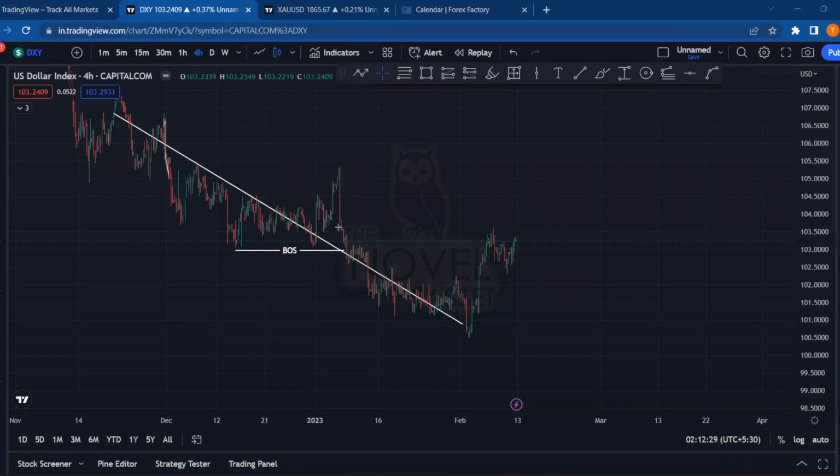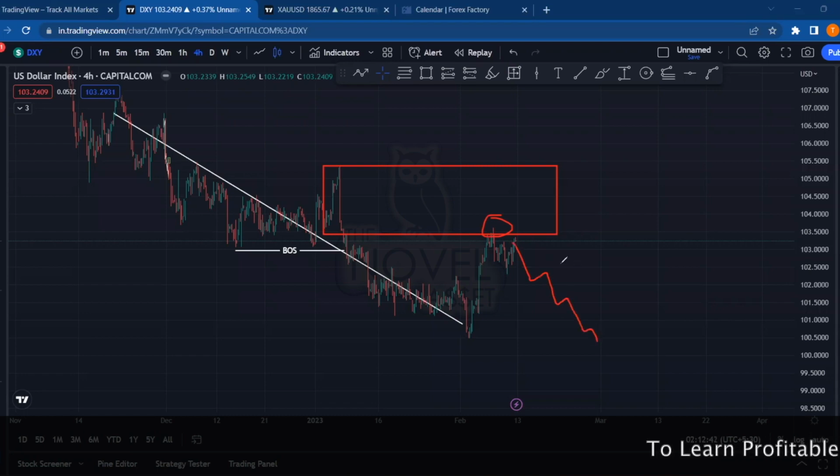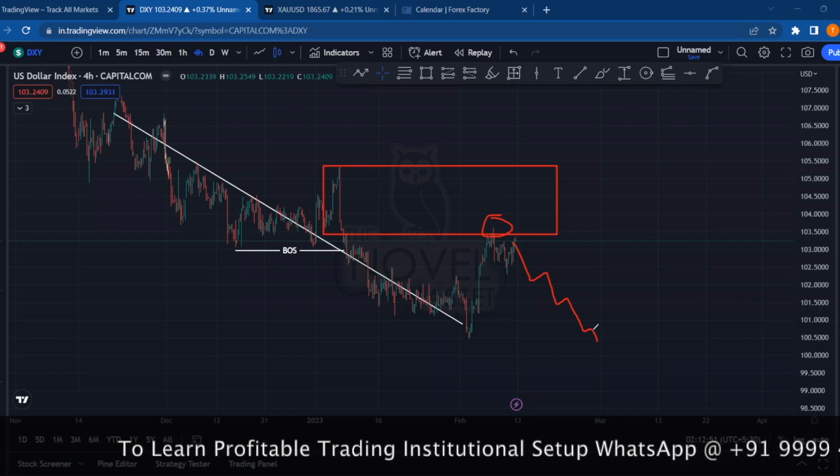So what we can understand is that this is the last bearish order flow which has been mitigated by the price this week. Okay, since the price has mitigated it, we are expecting a bearish rally on the USD index on the news date. So as soon as the news releases, we can expect bearish momentum in the prices of the USD index.